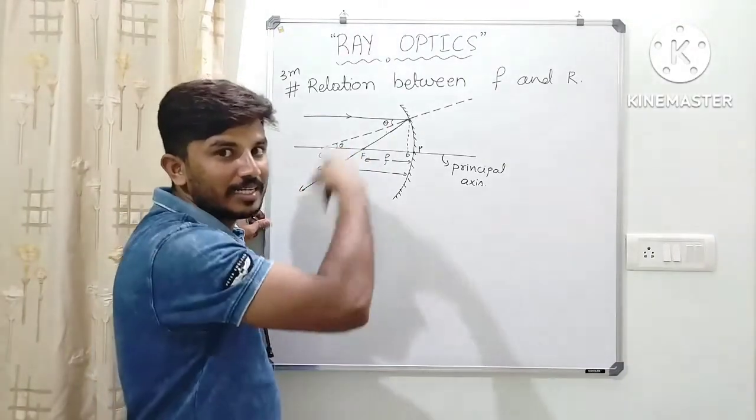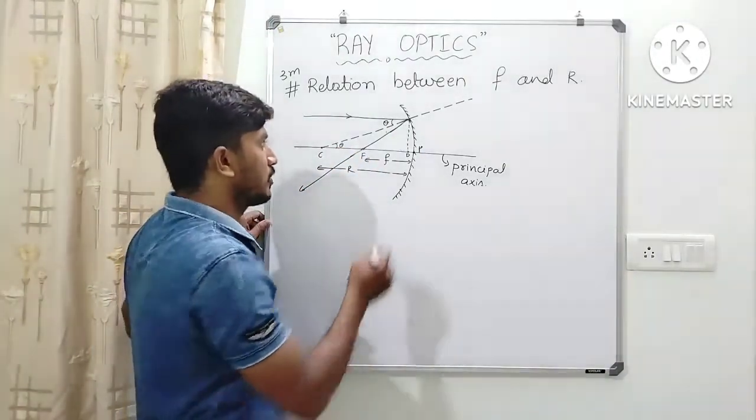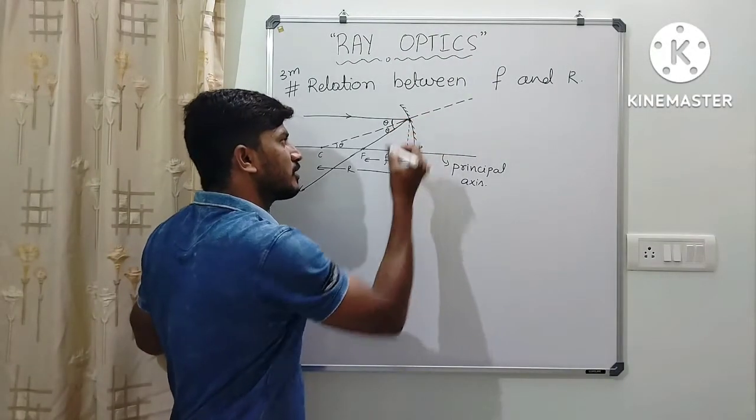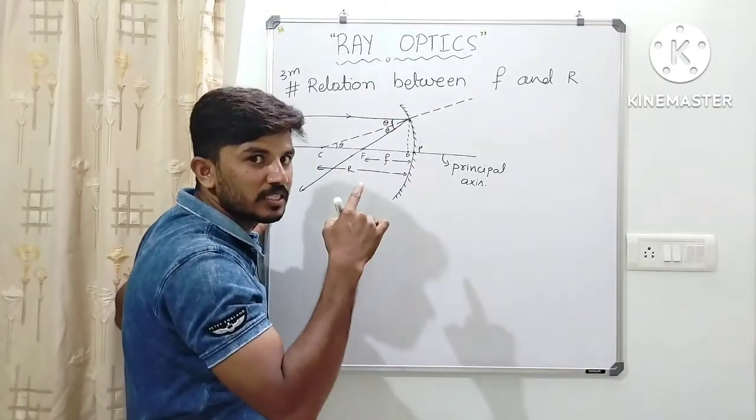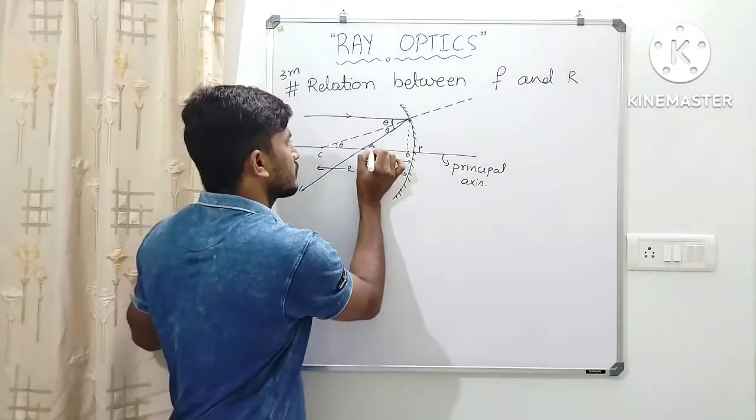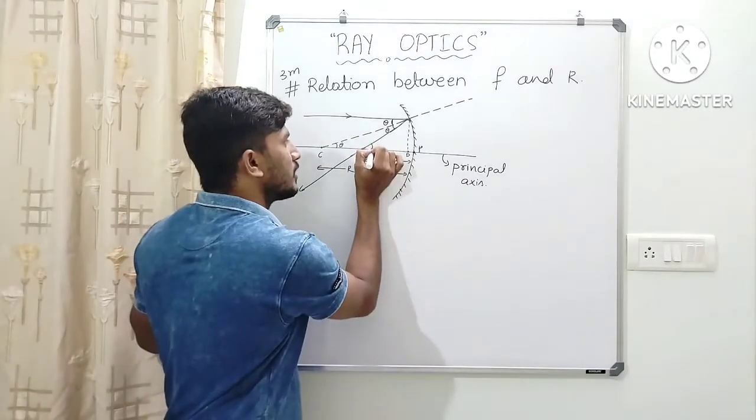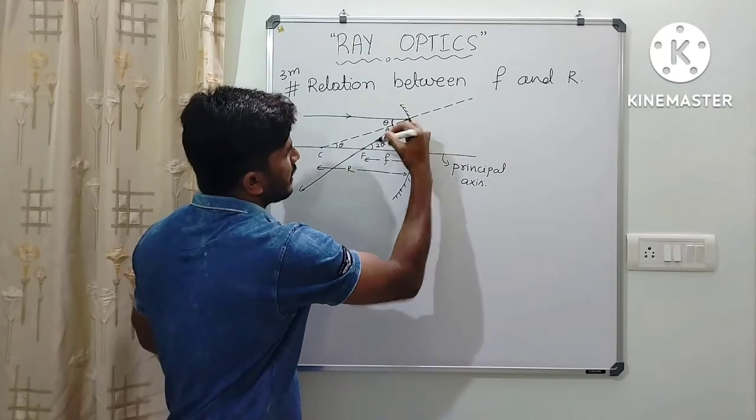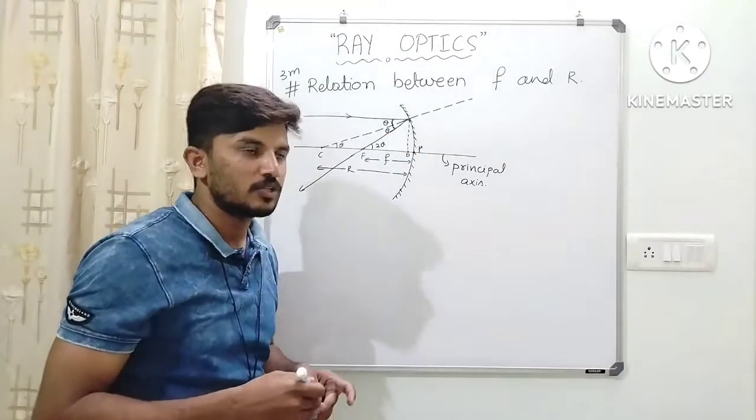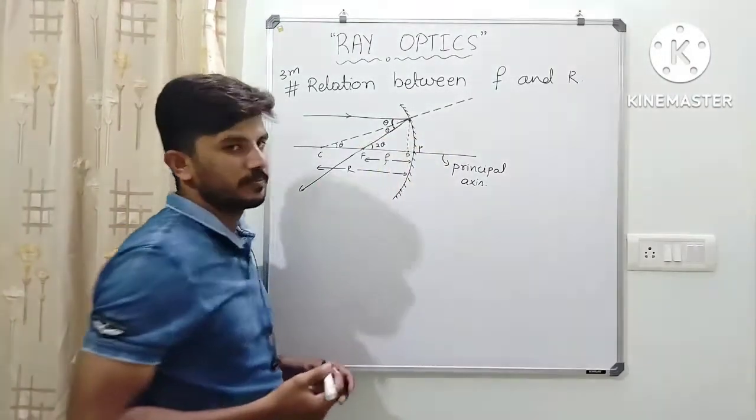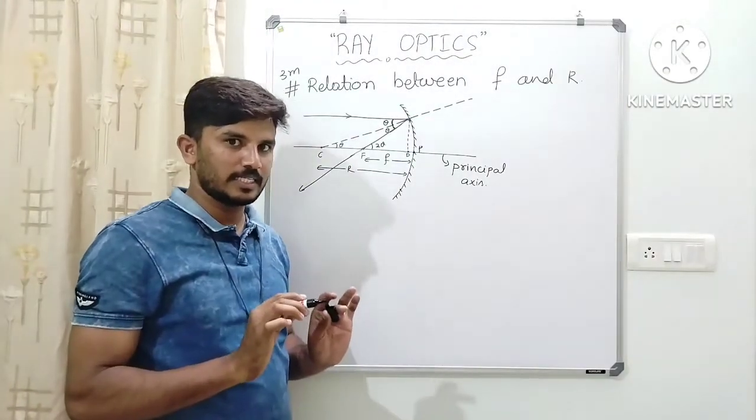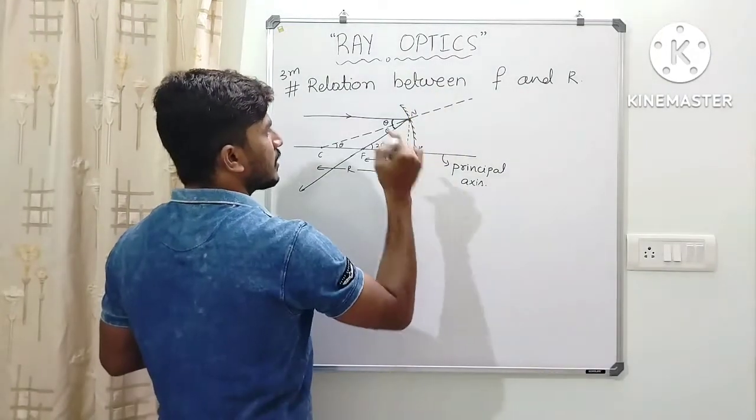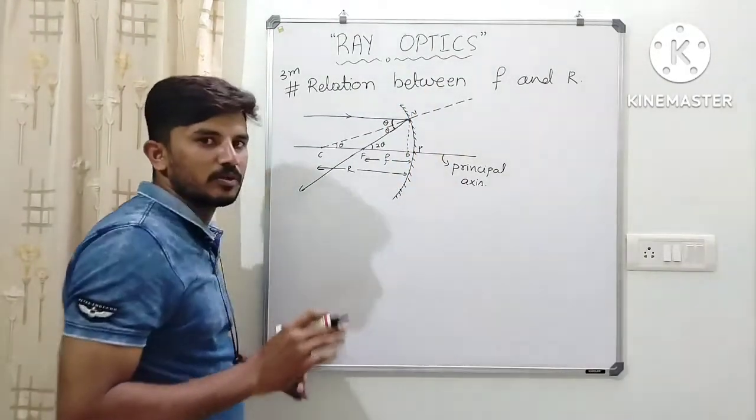Why? Because of alternate angles. Now, if the angle of incidence is theta, the angle of reflection is also theta, because the angle of incidence is equal to the angle of reflection. Therefore, this will be 2 theta, because this angle and this angle are alternate angles. So here we have 2 theta, here also 2 theta. Now, let me consider this point is N.